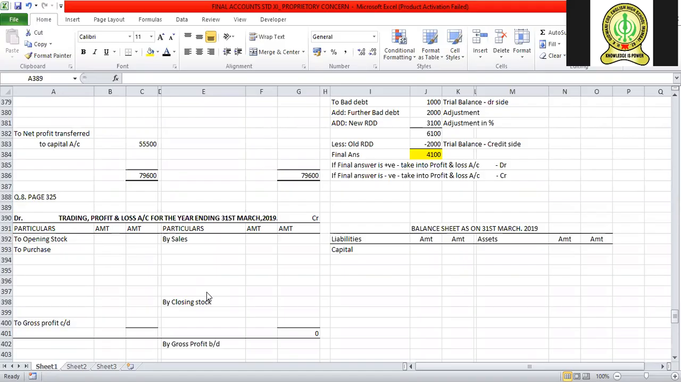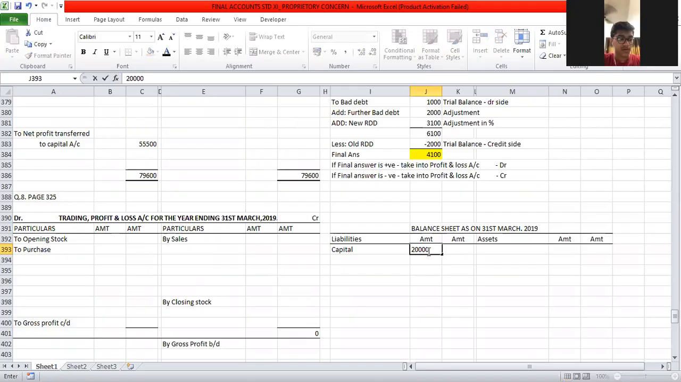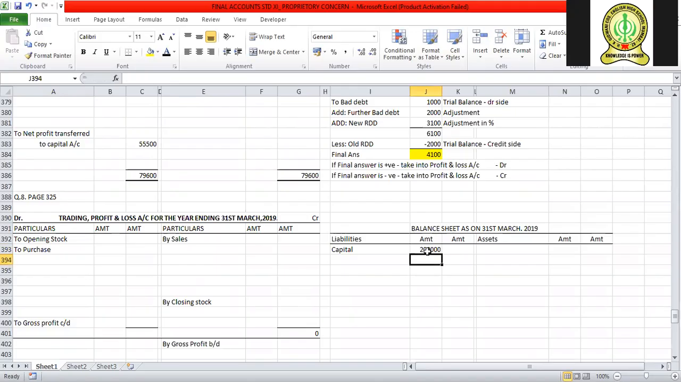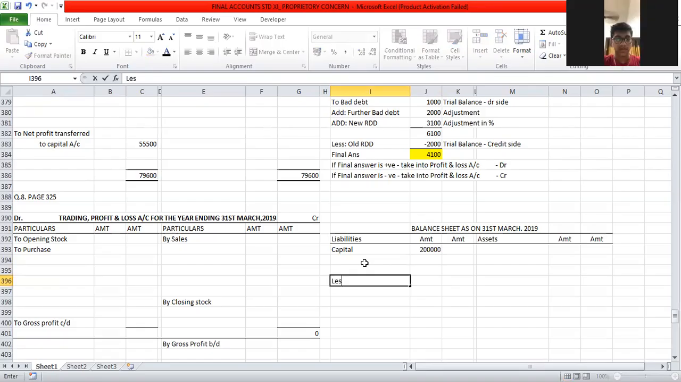Now capital, first we will record capital. Look at the capital in the trial balance, how much is given? 2 lakh. Okay, fine. Now we will go one by one, starting with the first item of the trial balance, Raju's drawings. We will leave 2 lines below the capital and write less drawings.